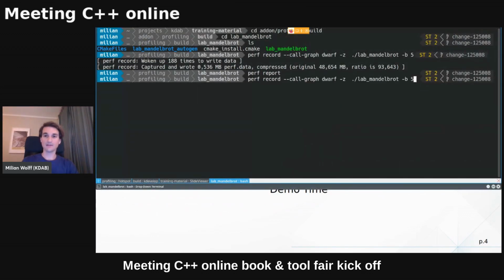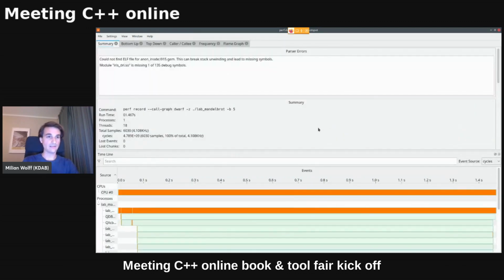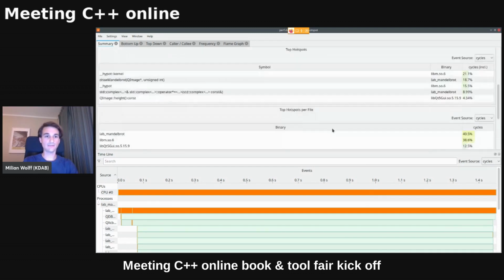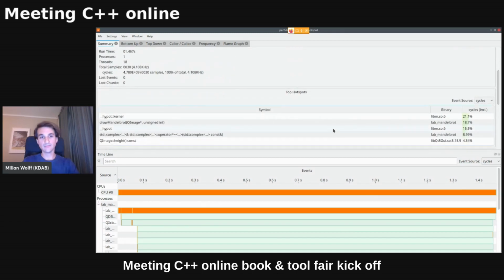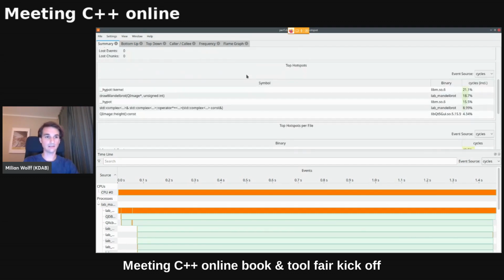So as I showed you before, I actually recorded some data. And instead of just saying perf report like I did before, I can just use Hotspot as a drop-in replacement for perf report. It will look for the perf.data file in the same directory, and then it will actually look at what is needed to analyze the data. And now it's done. You get a little overview page, hopefully looks like that. You might have seen the little progress bar earlier, and that actually was me downloading debug information through debuginfod, which is pretty epic nowadays.